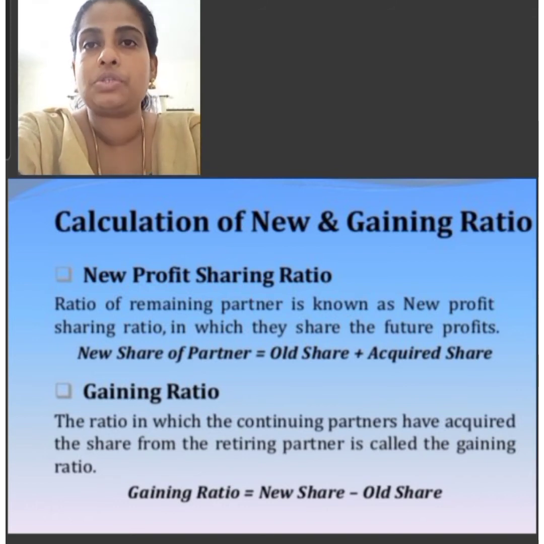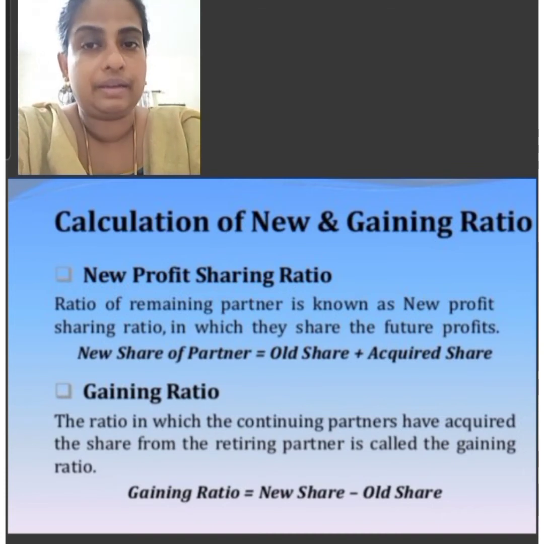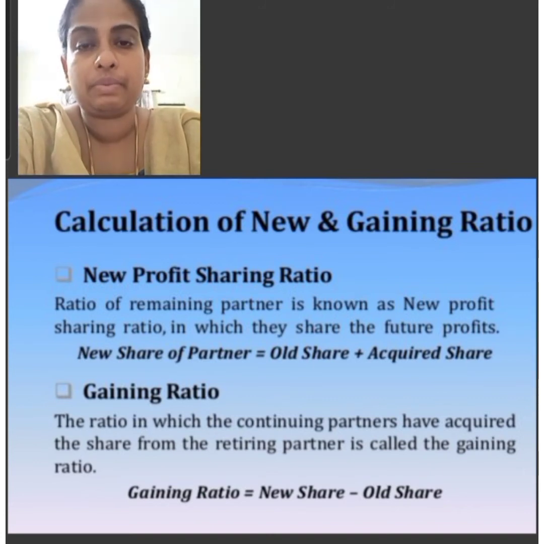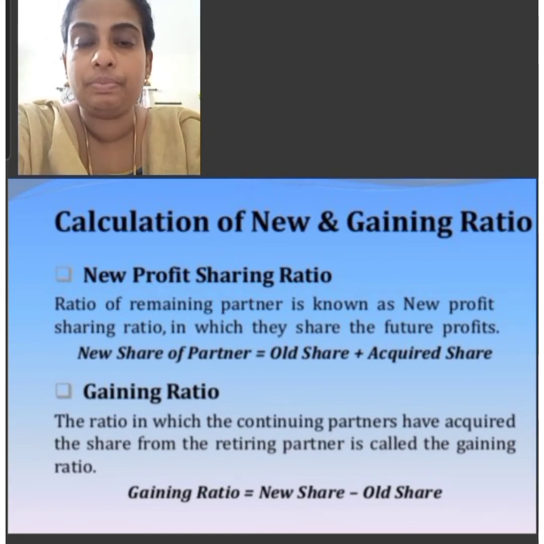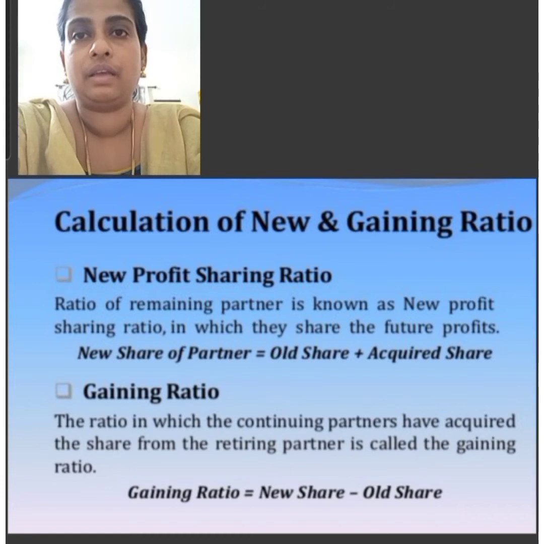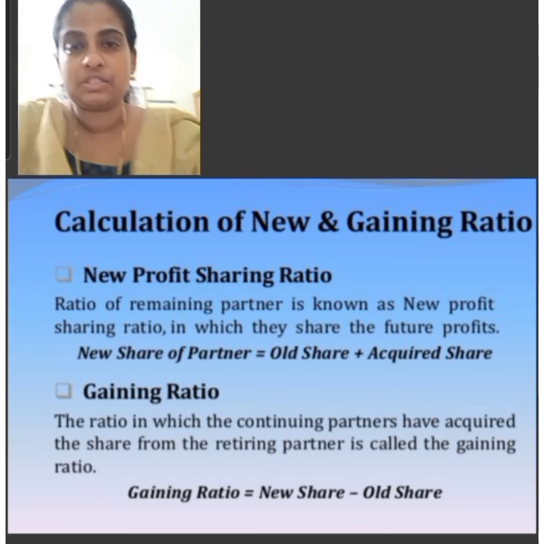Gaining ratio equals new profit share minus old profit share. That is, in the case of A, gaining share equals 3/5 minus 1/2, that is 1/10. In the case of C, 2/5 minus 1/5, that is 2/10. Therefore, the gaining ratio equals 1/10 : 2/10, that is 1:2.